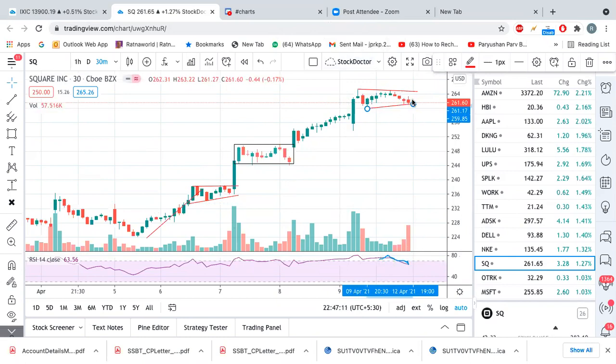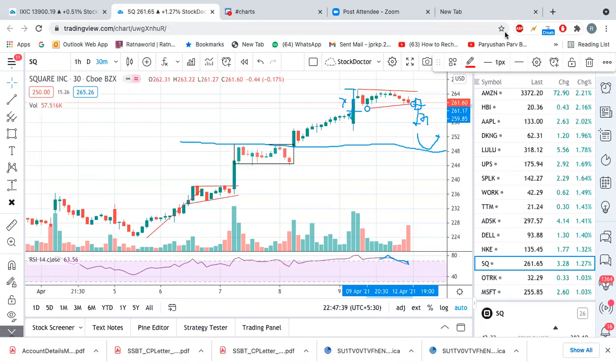If it goes down from here, then you should not be a buyer, because it is breaking this. If it goes down from here, then the X from here, this X, it will correct till this X, right? And then if you find a good support, this is the good support now. So if it corrects, goes down to the 248 level and starts going up, then also you can be a buyer here.